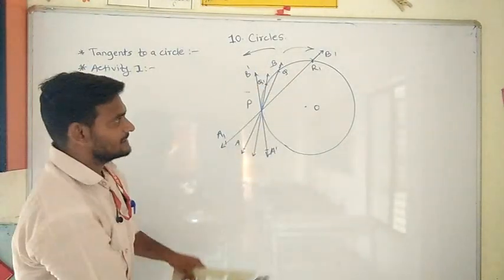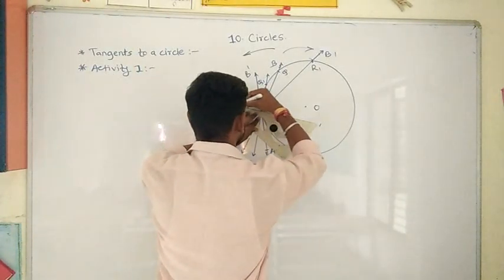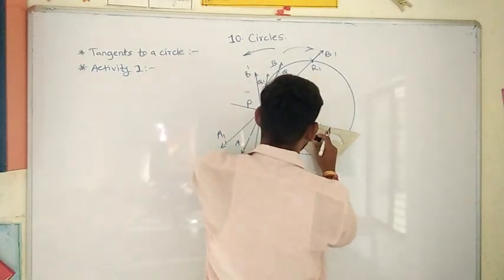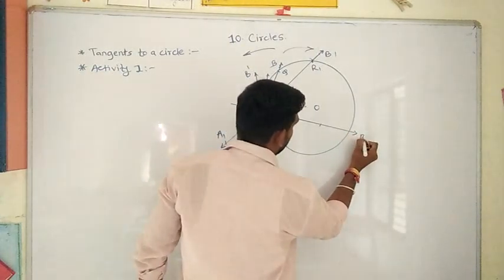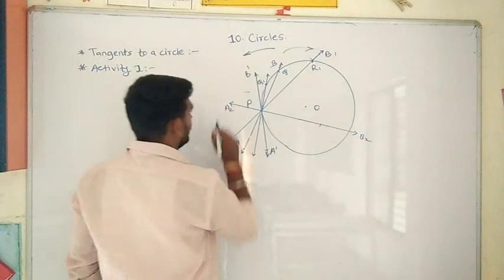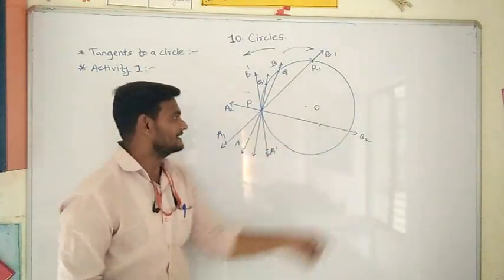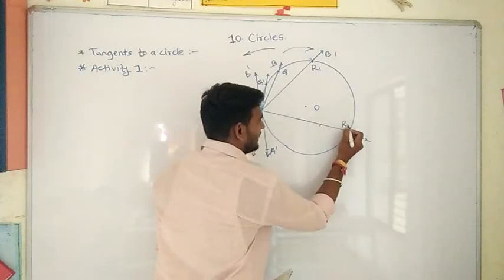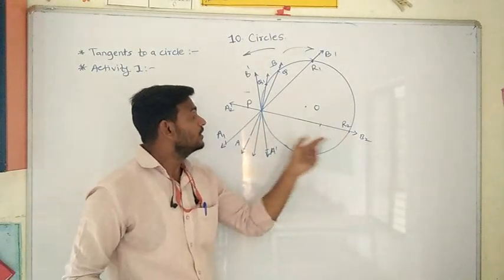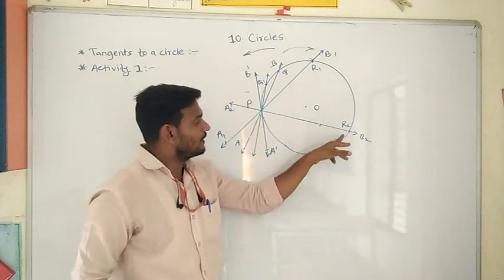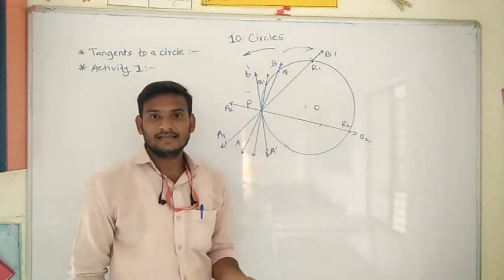Again, I will rotate towards the right hand side. It will take a new position like this. The new position of wire AB will be A2, B2, and I will mark this point as R2. Now again the line A2 B2 intersects the circle at 2 points. One point is R2 and another point is P. Then this also acts as a secant.